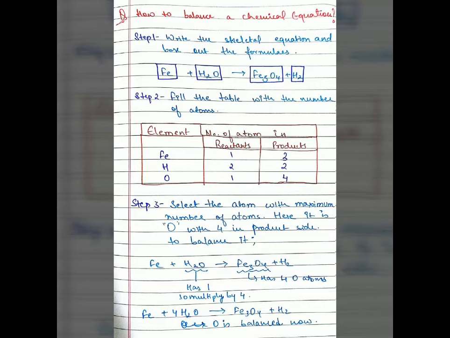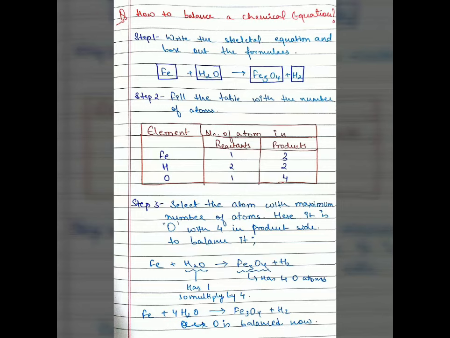Now how do you balance a chemical equation? It is very easy. It is a simple hit and trial method. The first step is to write the skeletal equation and box out the formulas. For example, we are taking Fe plus H2O gives Fe3O4 plus H2. Now Fe is one formula, H2O is another, Fe3O4 is another, and H2 is another. Box them out, make a box around them. Now fill the table with the number of atoms: element, number of atoms in reactants and in products.